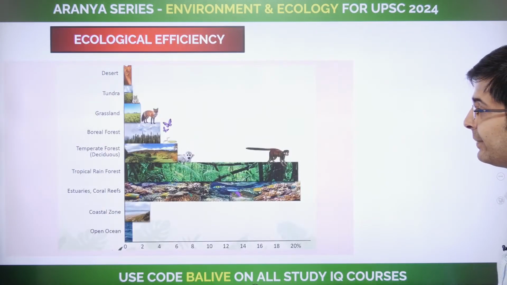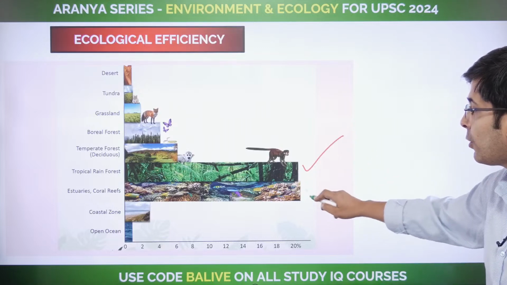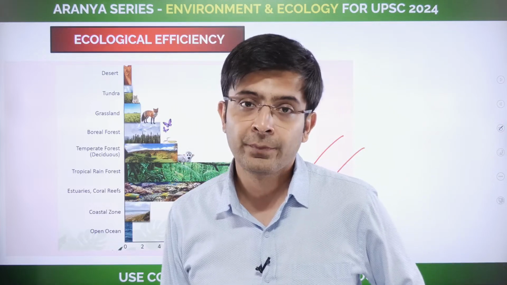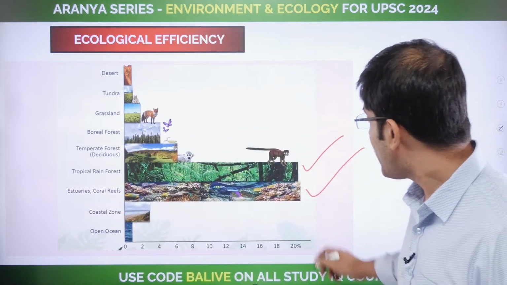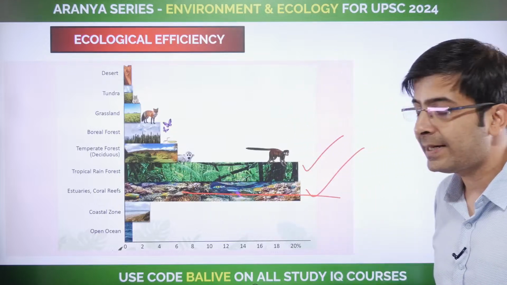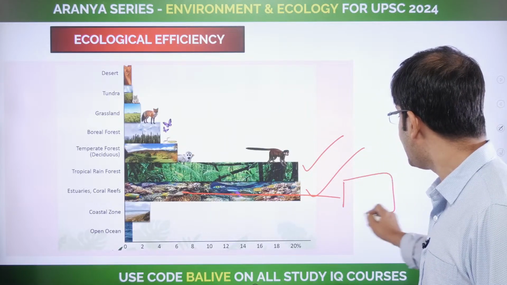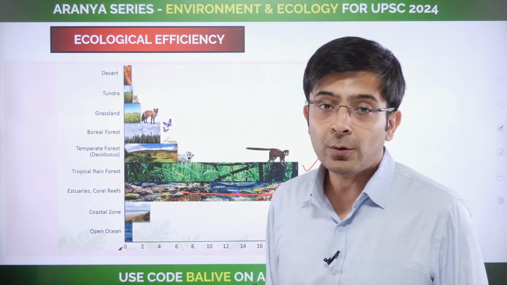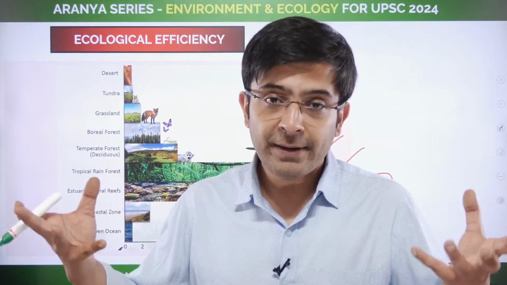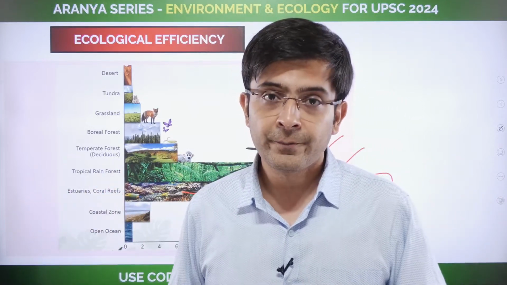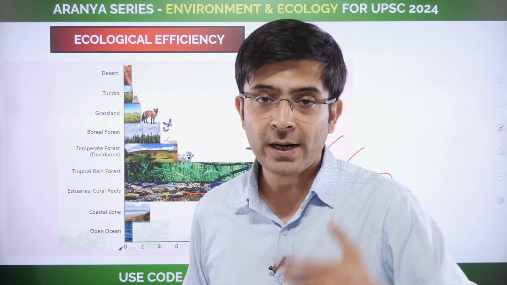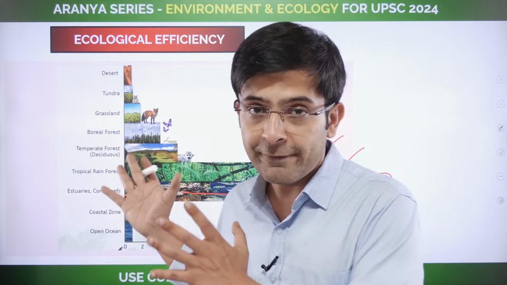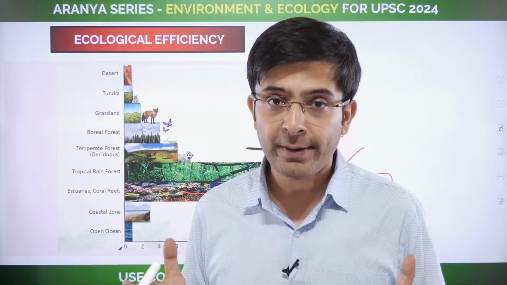Meanwhile, understand this way. Tropical rainforests and coral reefs are the most ecologically efficient areas that you will find. Primary among them, why? Because you'll find that the coral reefs and the estuaries belong to what we understand as the ecotone area. Because they are ecotones, I told you the productivity of the area is very high. Mangroves, extremely high productivity. How does the Government of India run so many programs there? Because the forest has so much potential. The ecological efficiency of that particular forest is extremely good.